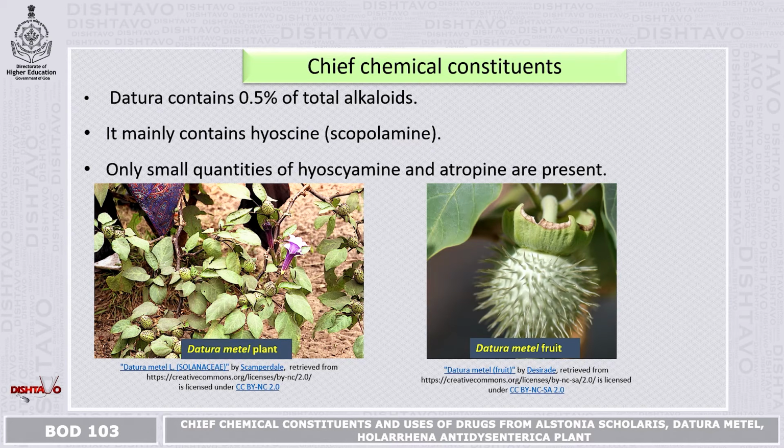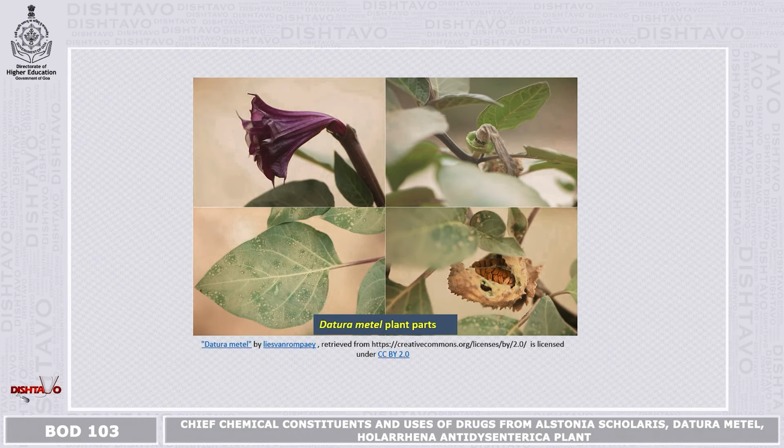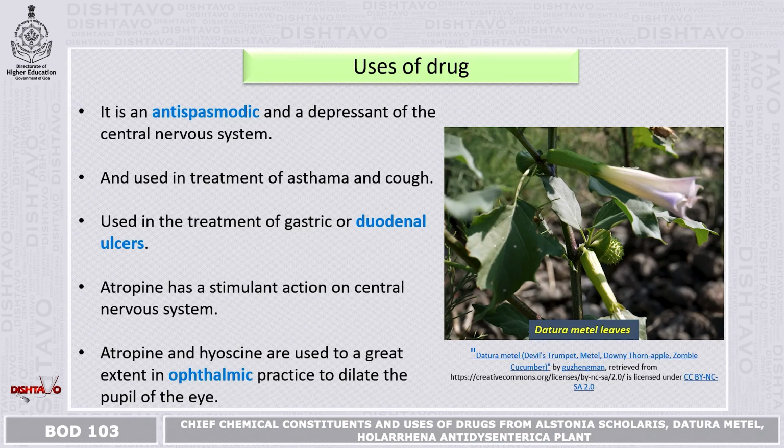It also has a small quantity of hyoscyamine and atropine. In this picture, you can see the flowering, the dry seeds in the fruit, the flowers, and the leaves.